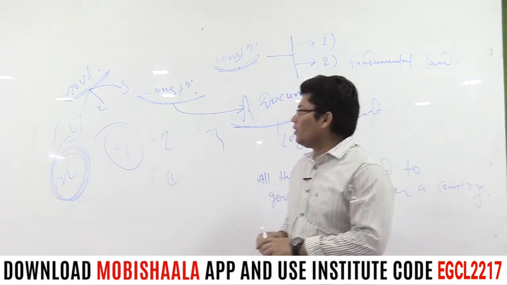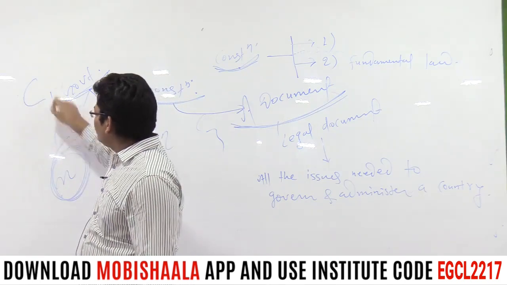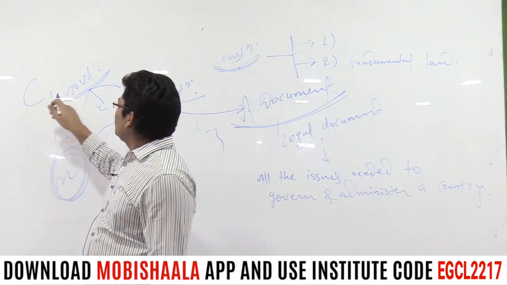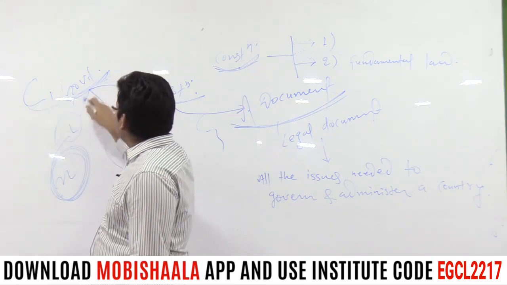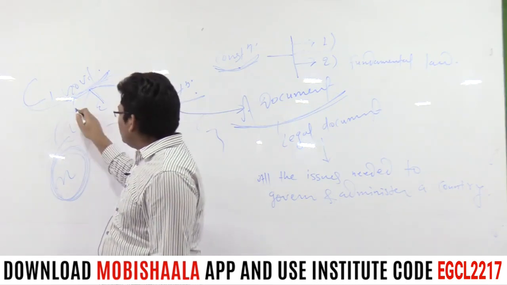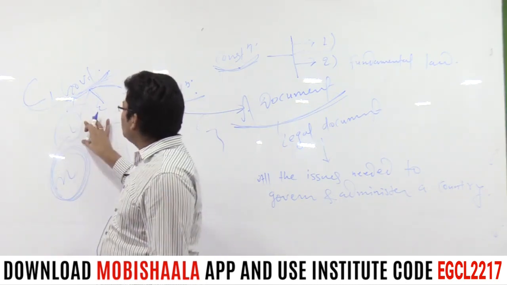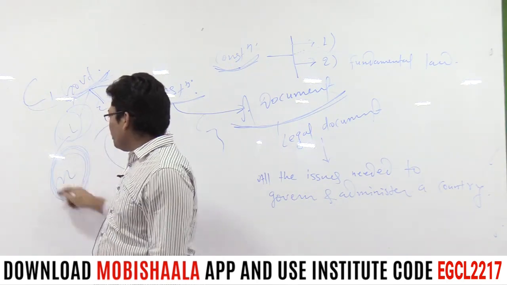For example, we are talking about the legislative authority of country C1. Here is the government of country C1, comprised of three organs: legislative, executive and judiciary. Suppose the legislative organ of country C1 makes a legislation named X.